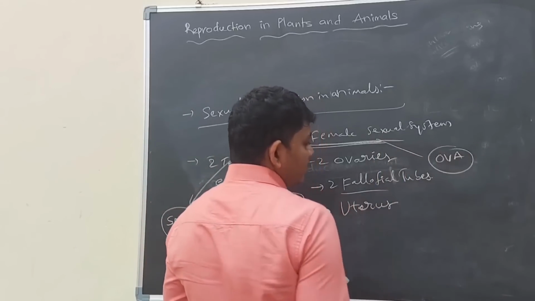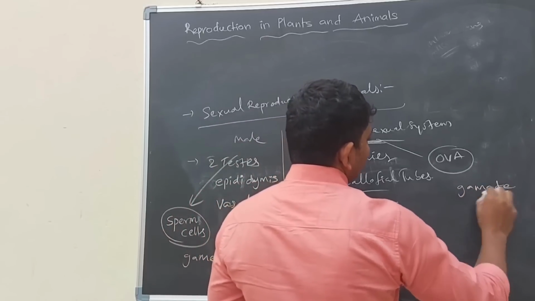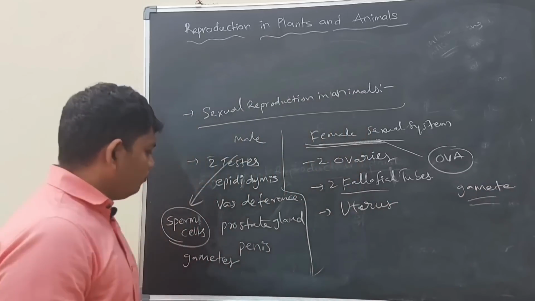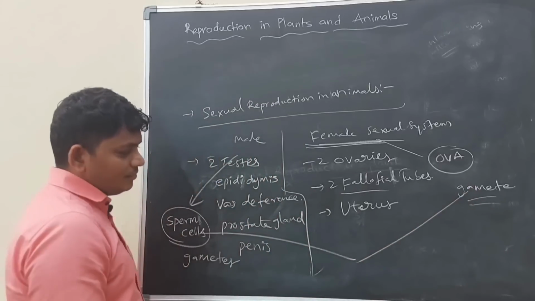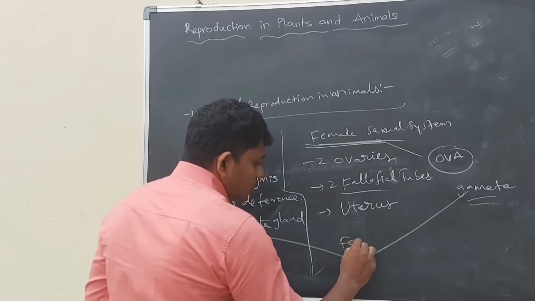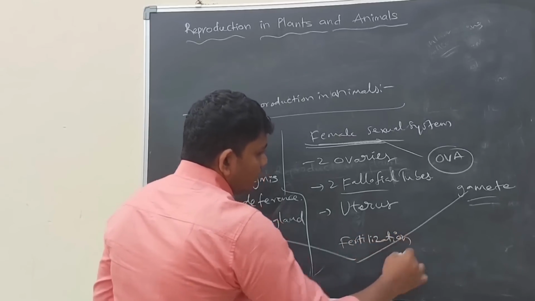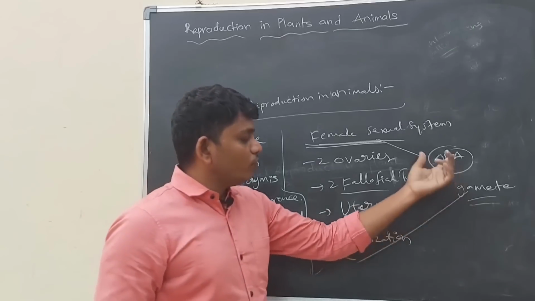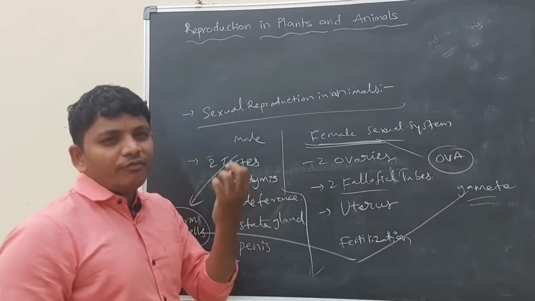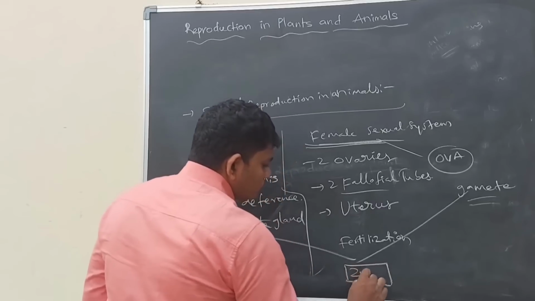So ova is a female gamete. Whenever sperm cells and ova combine, fertilization occurs. When the male gamete, the sperm cell, and the female gamete, the ovum, fuse, a zygote will form.